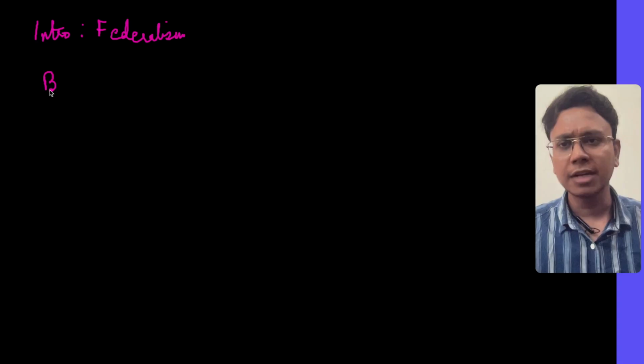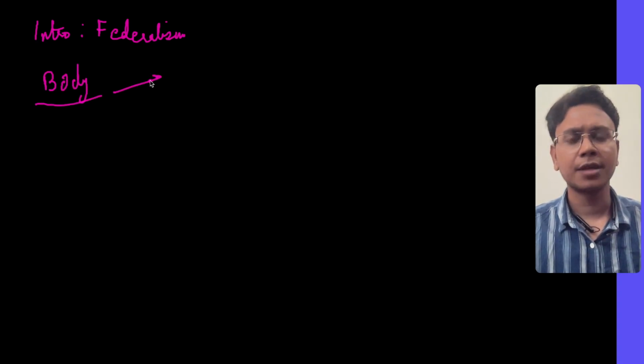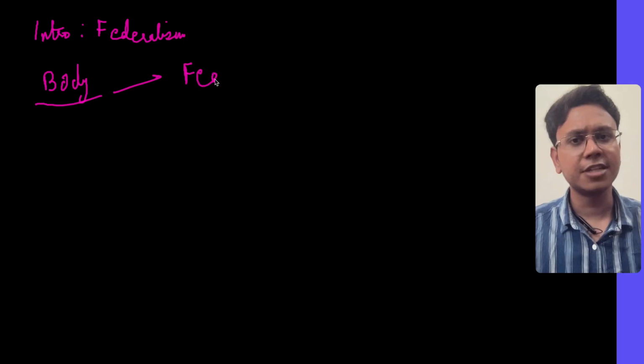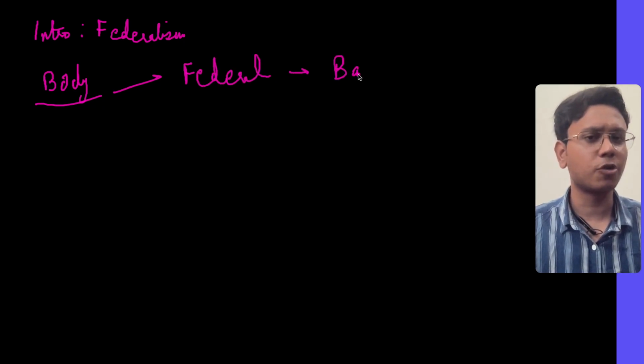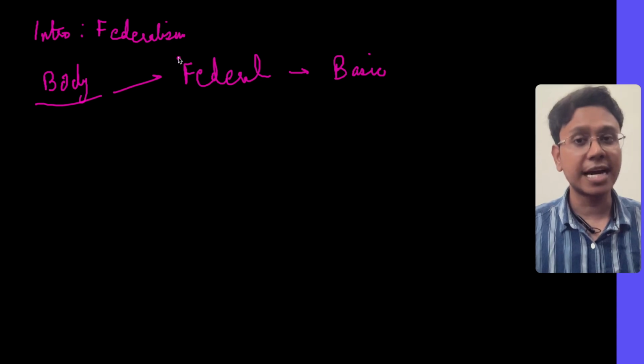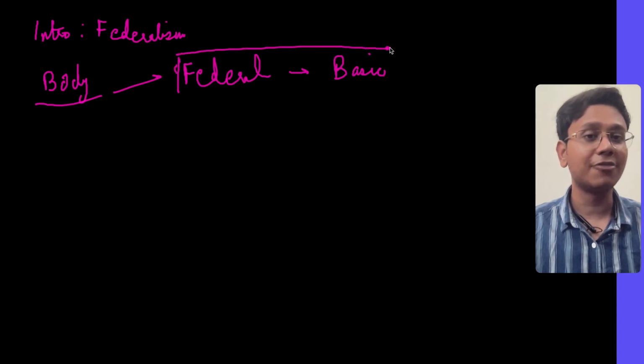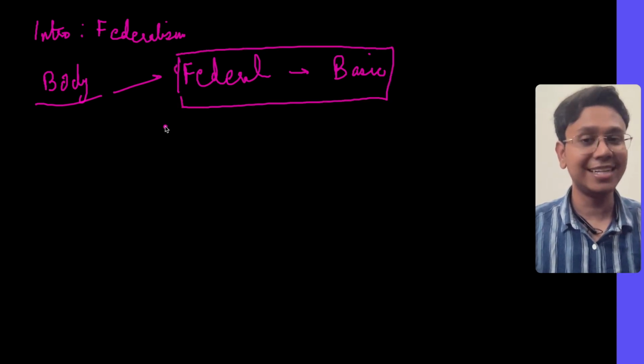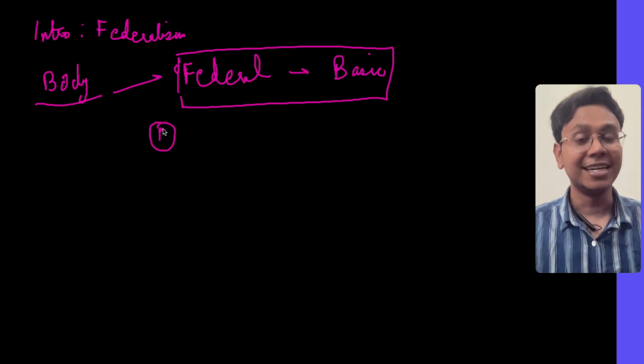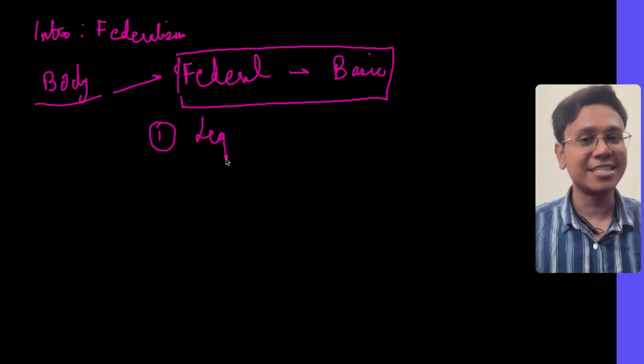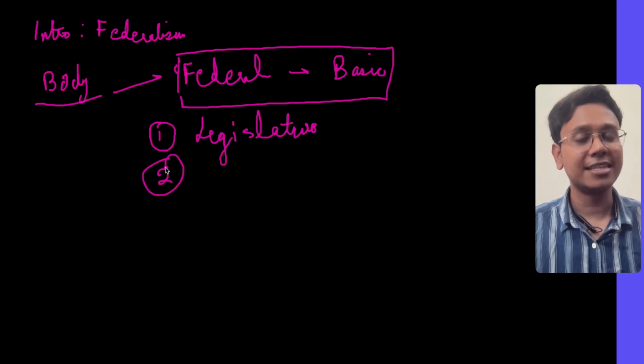In the body, there will be two parts. In the first part, you will say that federal features are a part of the basic structure of the constitution. This will be the first heading, and in this you will write all the federal features which India has. What are India's federal features? Division of power. The legislative power is divided. I told you this, Schedule 7. Executive powers are divided. There is a chief minister at the state and a prime minister at the center.